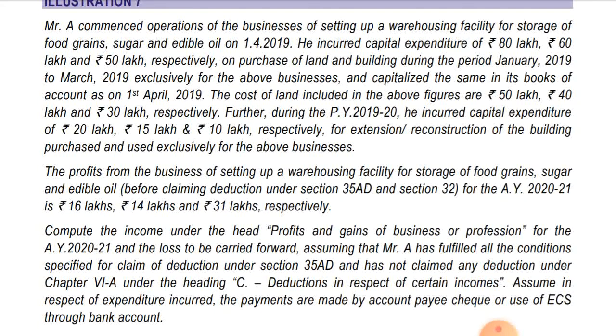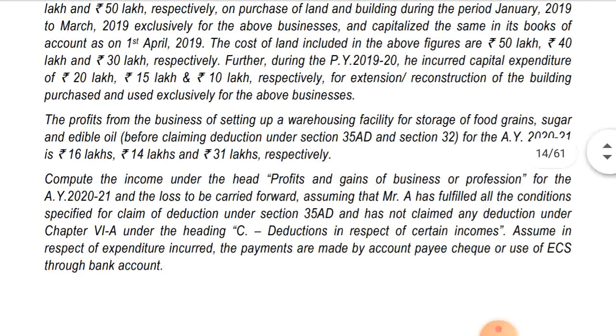Now next, the profit from the business of setting up a warehousing facility for storage of food grains, sugar and edible oil, before claiming deduction under section 35(AD) and section 32 for the assessment year 2021, is 16 lakhs, 14 lakhs and 31 lakhs respectively. So profit is given of the 3 businesses. Compute the income under the head profit and gains of business or profession for the assessment year 2021 and the loss to be carried forward, assuming that Mr. A has fulfilled all the conditions specified for claiming deduction under section 35 AD.